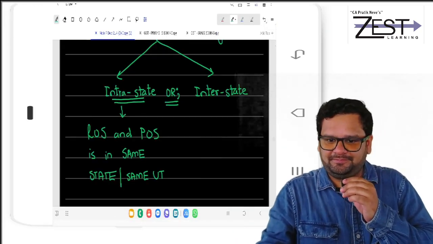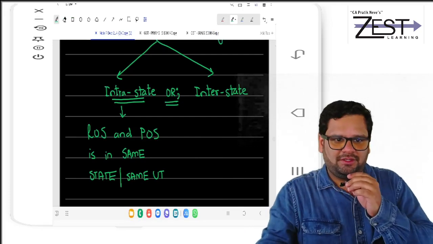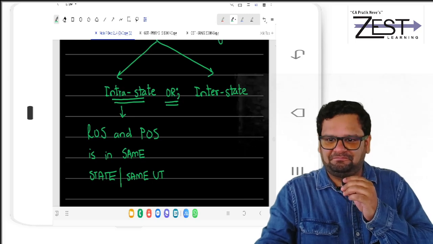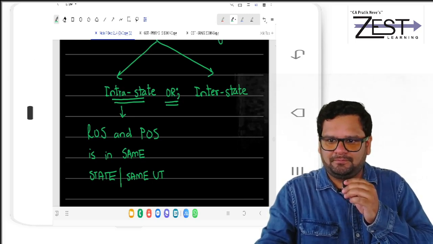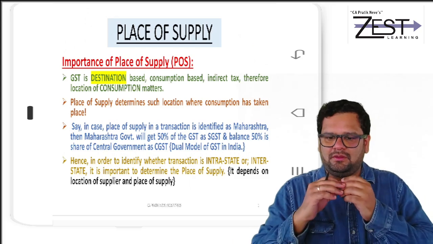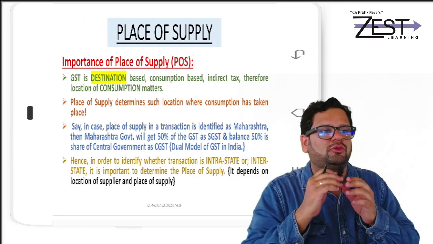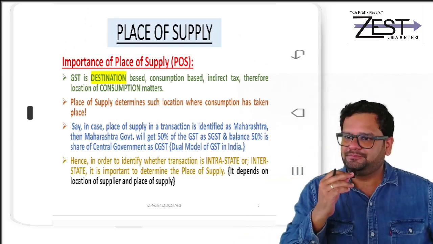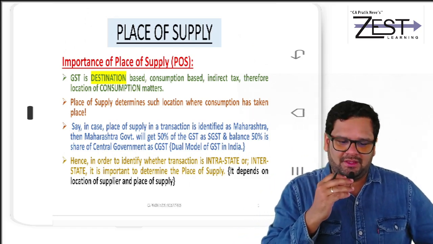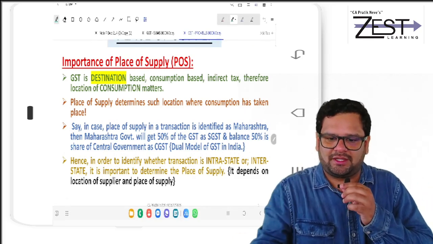Okay, just one sec. Now this is not visible, na? Go to the page of place of supply in your Provisions and Concepts book. There we have already made the notes; we can refer to that.